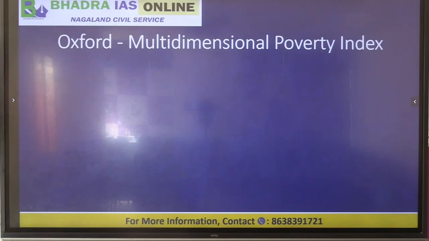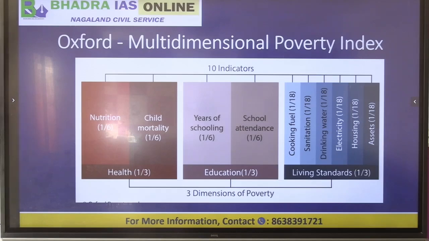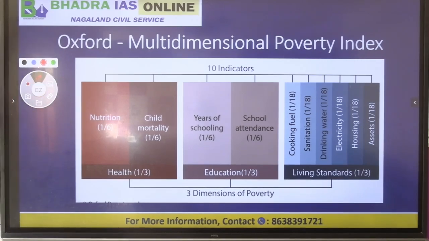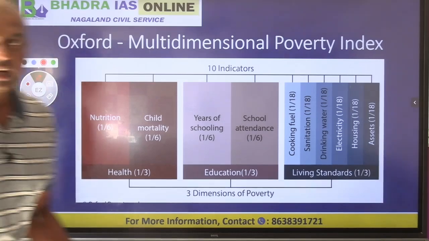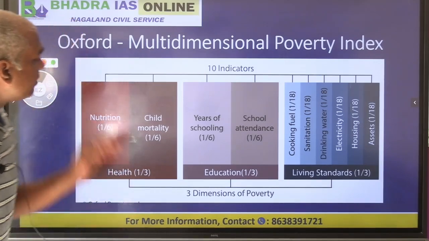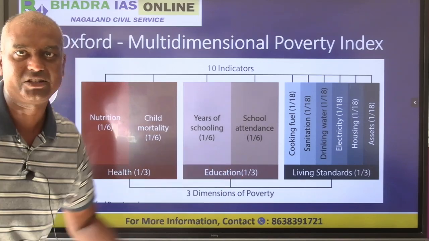Now we have to understand the new way of estimating poverty. This is called the multi-dimensional poverty index. This multi-dimensional poverty index was developed by Oxford University. Okay, so this is called the new understanding of poverty. Earlier what we discussed is income-based poverty. Here we are not talking about only income, we are talking about multiple dimensions.